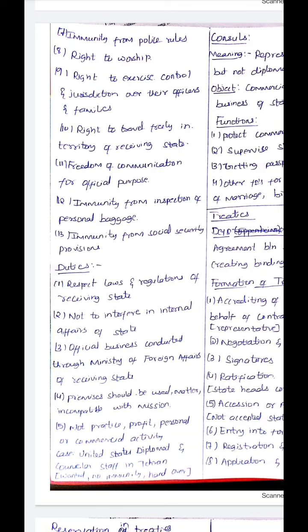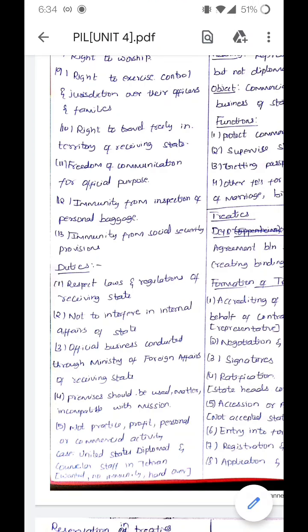Not to practice profit, personal or commercial activity. So he should not set up any commercial activity or business for his personal profit. The case is United States Diplomatic and Consular Staff in Tehran. In this case, it was held that if a person is wanted, he is a criminal, and he has no immunity, then the diplomat should hand over that person to them.